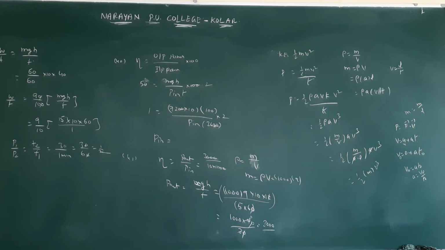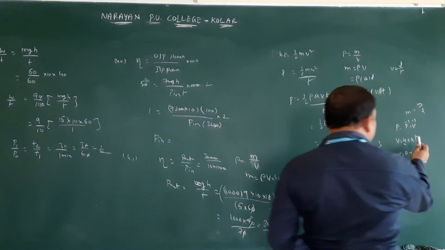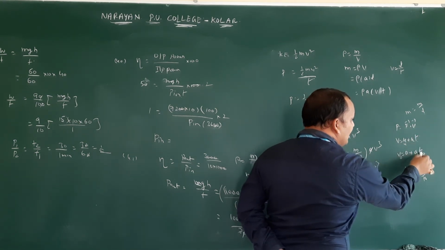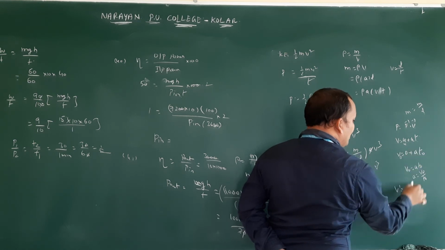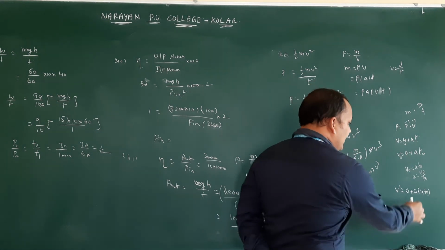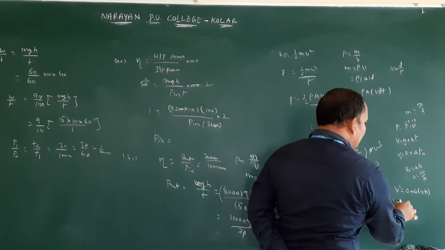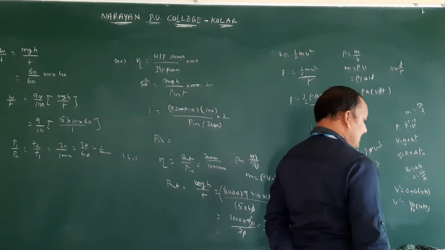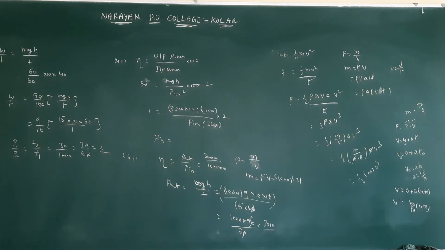Next step. What is the velocity after 4 t0 time? At t equal to 4 t0, v is 0 plus a into 4 t0. The value of a is v0 by t0, so v dash is equal to v0 by t0 into 4 t0, which is 4 v0. They are asking the instantaneous power.